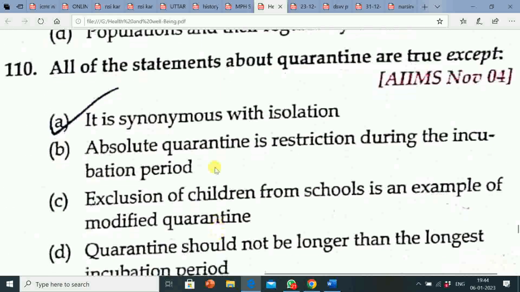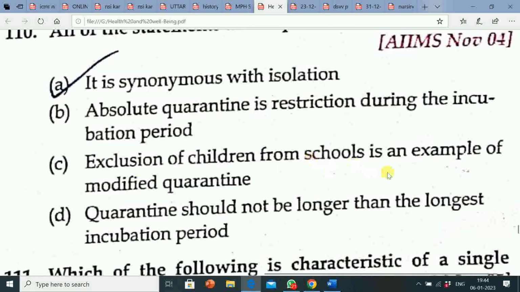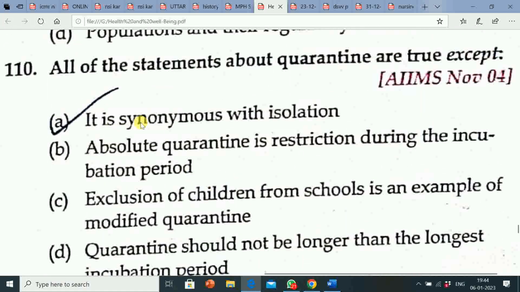Next question is, all of the statements about quarantine are true except: option A, it is synonymous with isolation; option B, absolute quarantine is restriction during the incubation period; option C, exclusion of children from schools is an example of modified quarantine; option D, quarantine should not be longer than the longest incubation period. Correct answer is option A, that is, it is synonymous with isolation. So all of the statements about quarantine are true except it is synonymous with isolation. This statement is not true about quarantine.